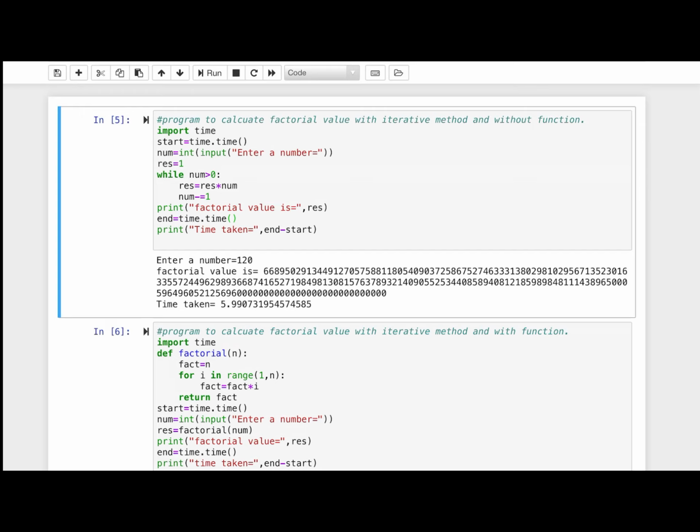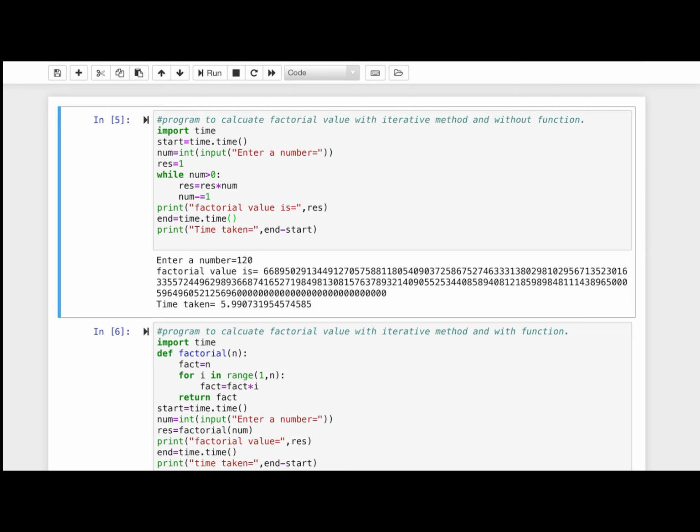Then ask the user to input a number, result equals 1, initialize the result with 1, and for iteration, while num is greater than 0, result equals result into num. Num minus equals 1 means decrease the value of num by 1.